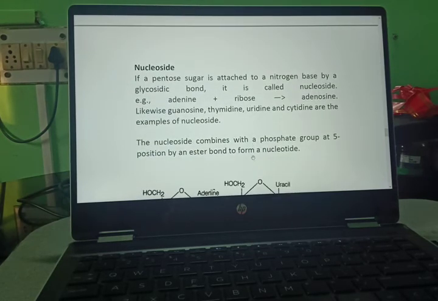Now nucleoside. If a pentose sugar is attached to a nitrogen base by a glycosidic bond, it is called a nucleoside. Example, adenine and ribose, that is adenosine. Likewise, guanosine, thymidine, uridine, cytidine are examples of nucleosides. The nucleoside combines with the phosphate group at the 5 position by an ester bond to form a nucleotide.